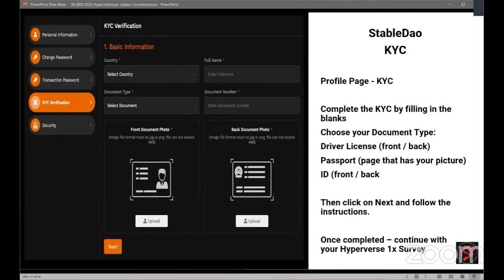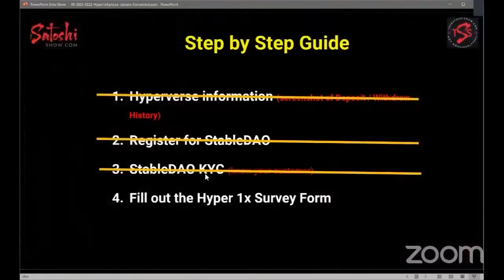Okay, and then it'll say document number. If it's a driver's license, you put your driver's license number in there. If it's a passport, you put your passport number in there. And if it's an ID, you just put the ID number in. Then you click on next and follow the instructions. Once it's completed, then you can go to your Hyperverse 1X survey. All right, so that's how you do the KYC.